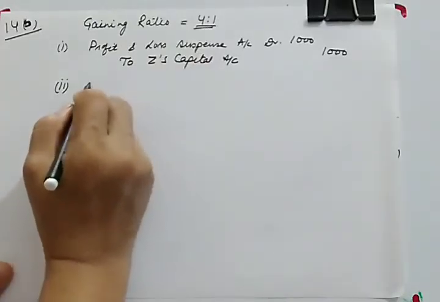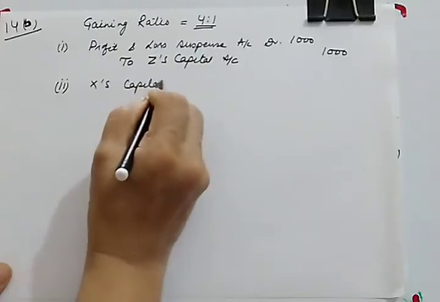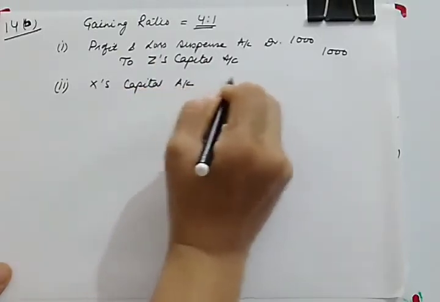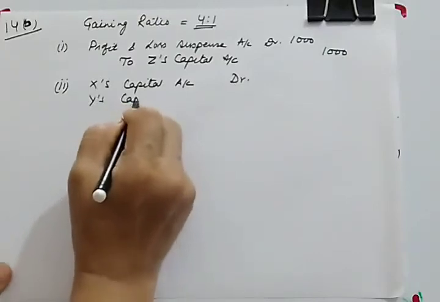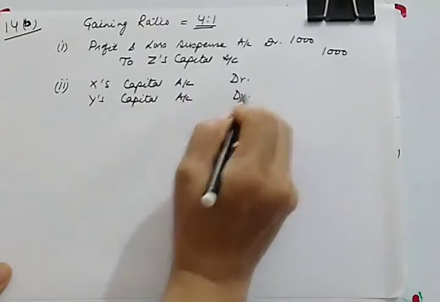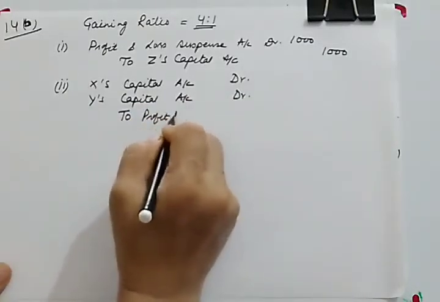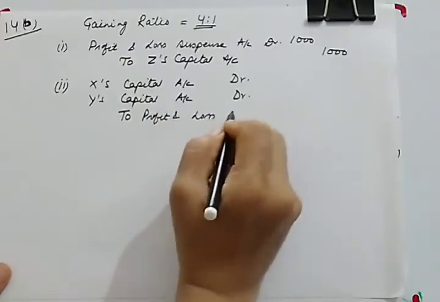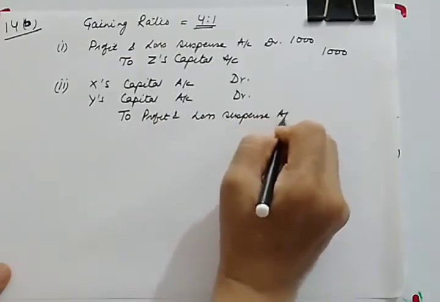So the entry will be X capital debit, Y capital debit, to profit and loss suspense account. Whenever you are required to pass a journal entry, always make the format. I have not made the format, but you are required to make it.